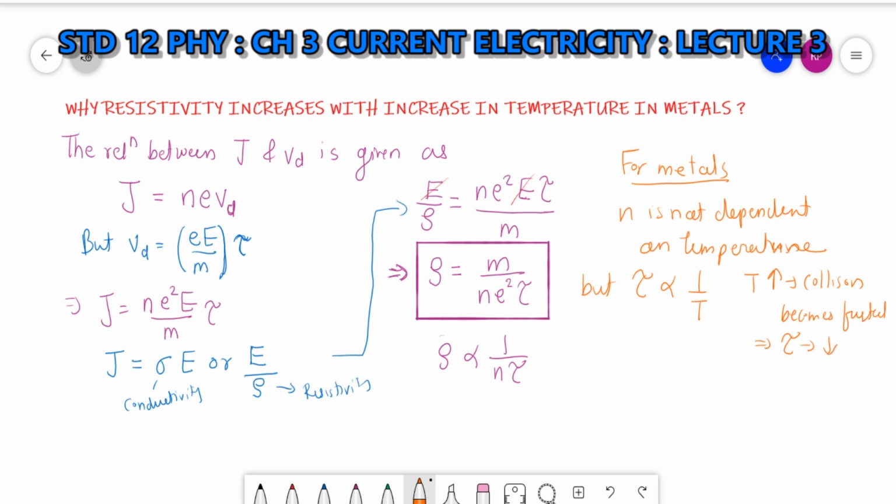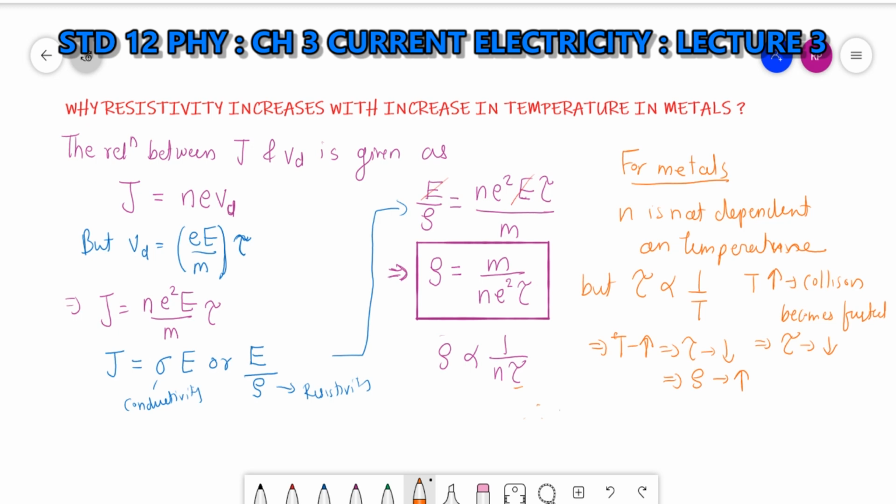So as temperature increases, relaxation time decreases, and when relaxation time decreases, resistivity increases.